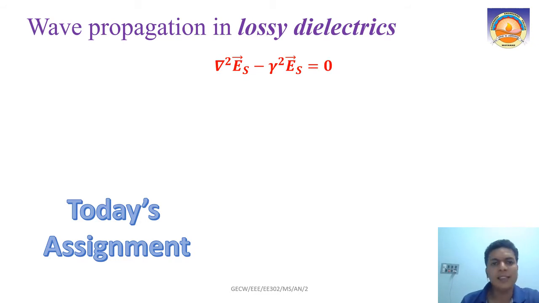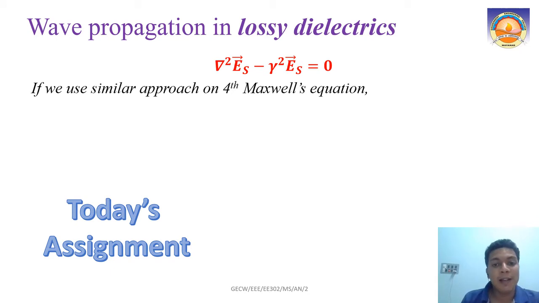Now this is one equation for the electric field: del square Es minus gamma square Es equal to 0. That is our one equation for the electric field. If we use a similar approach on the fourth Maxwell equation, del cross Hs equal to (sigma plus j omega epsilon) into Es, with the same procedure we will get del square Hs minus gamma square Hs equal to 0. You will get the same gamma.